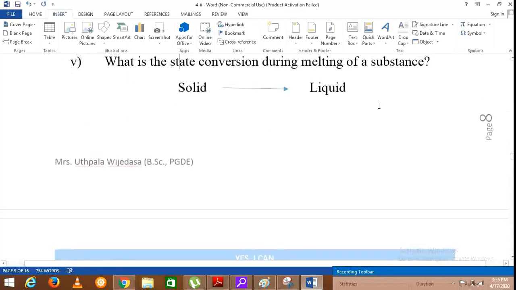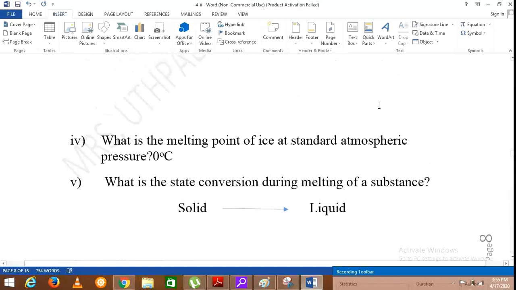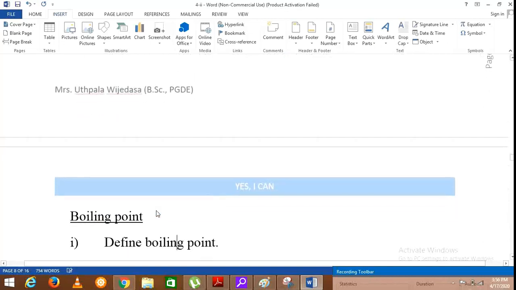So before moving on, I will summarize. Melting point is the temperature at which a substance is turned from its solid state to liquid state. We discussed an activity to find the melting temperature of ice. There, once we continue applying heat, at a particular instance, the temperature will not change until all ice is converted into liquid water. That temperature is known as the melting point of ice, and it is 0 degrees Celsius. So the state conversion during melting is solid into liquid.